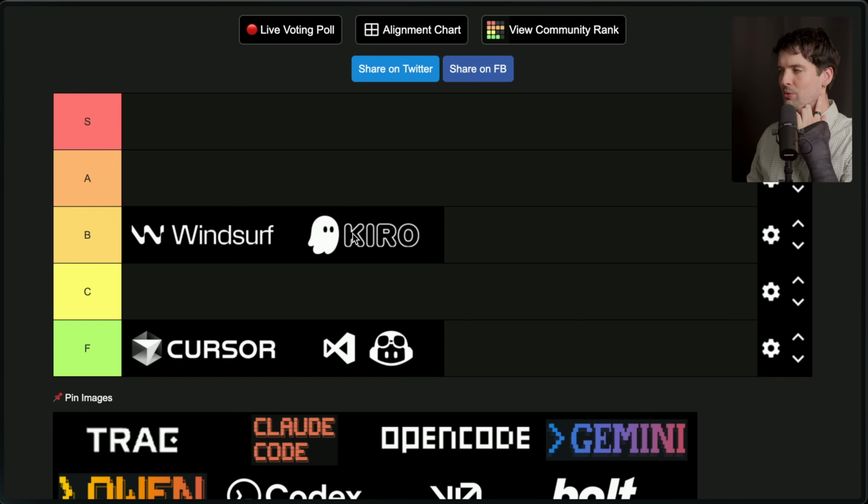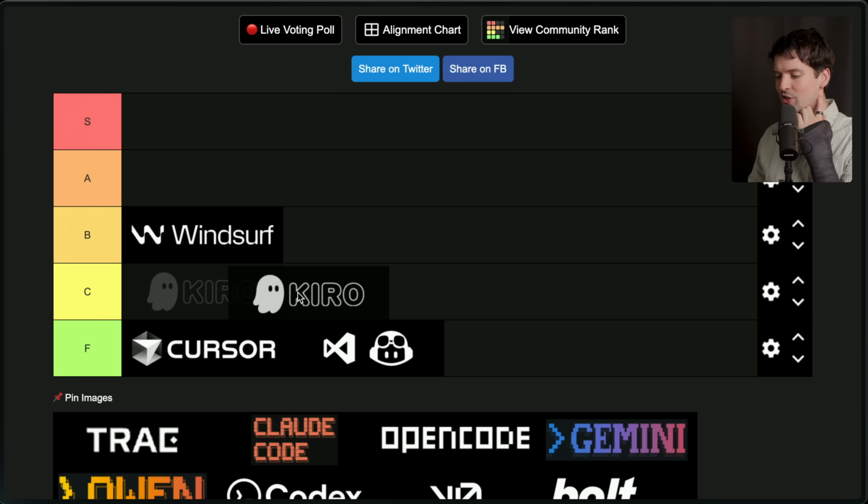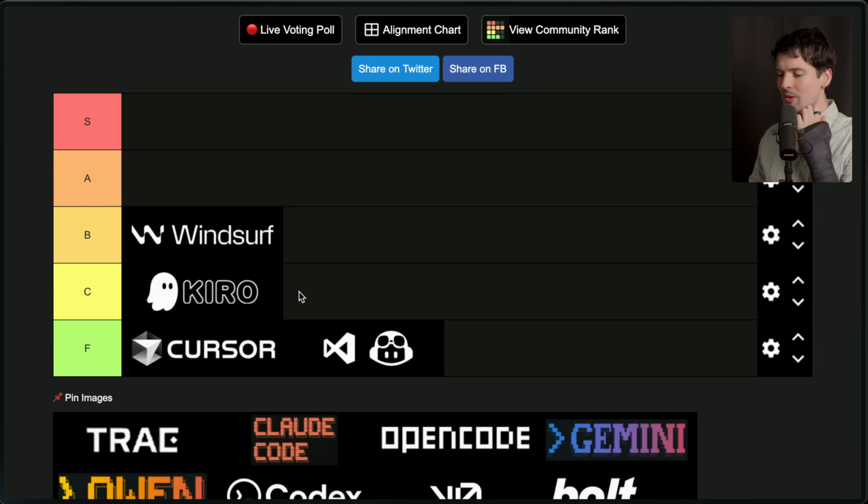Kiro was built to spec out huge changes in giant code bases and generate millions of tokens for a 5-line code change. That is pretty vibey, but I don't think it's quite as vibey as Windsurf, which can init the project for you. As such, I'm going to put it between Cursor and Windsurf as our first solid C tier.